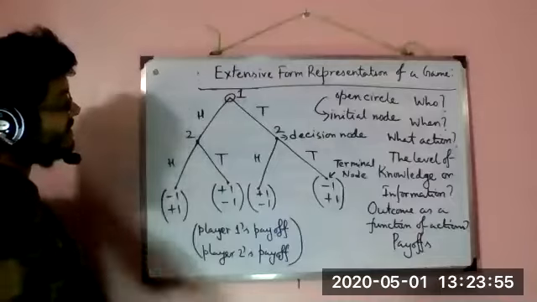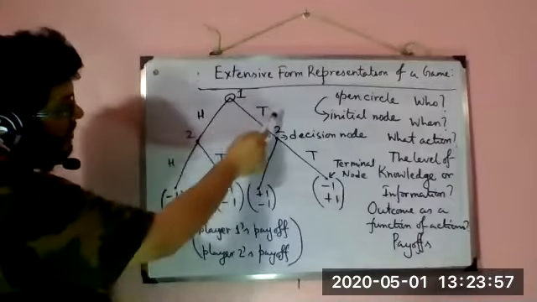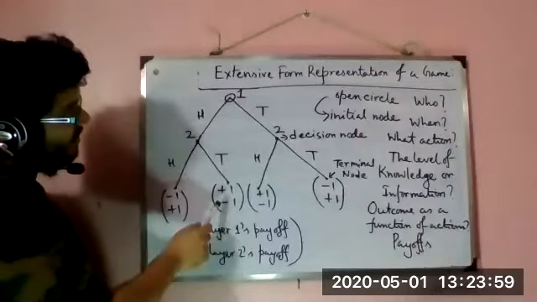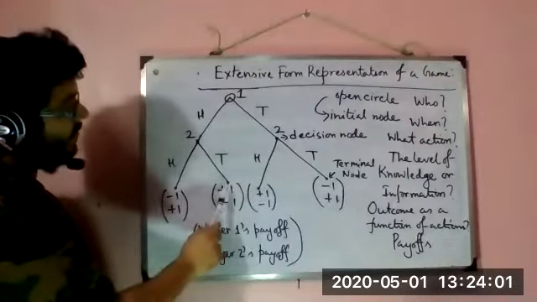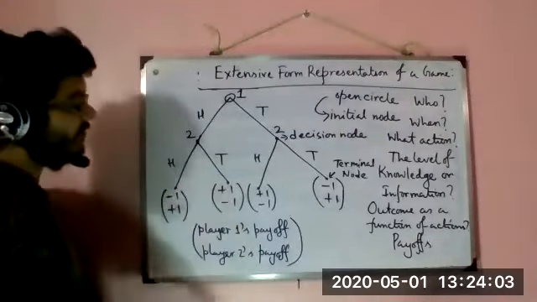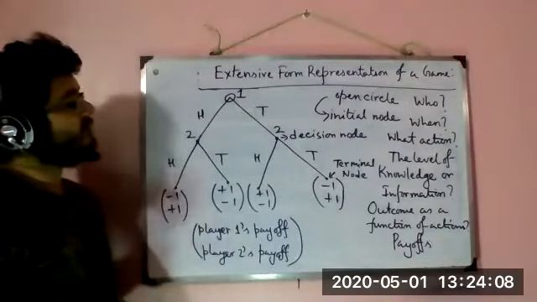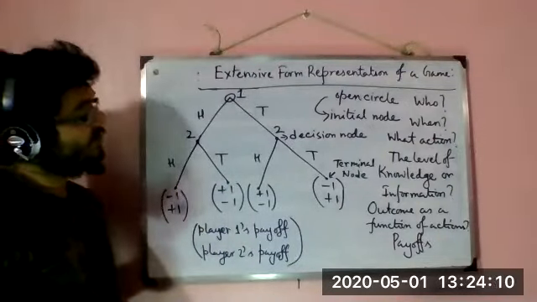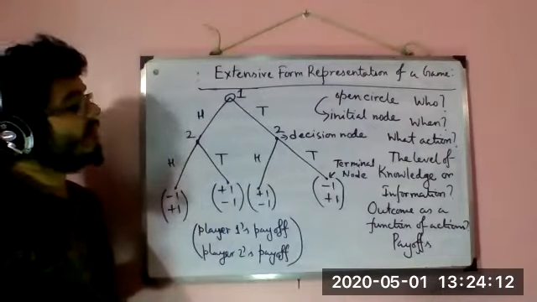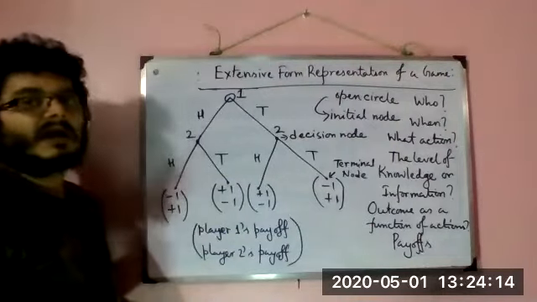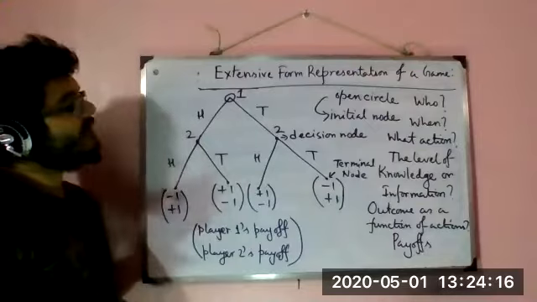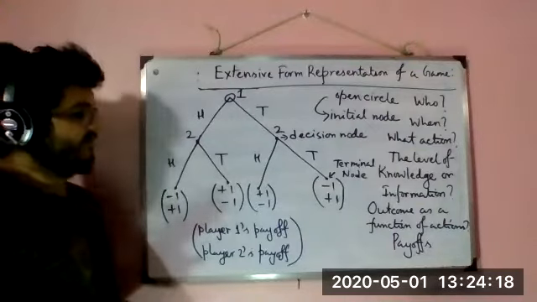And whenever there is a mismatch, head-tail or tail-head, a positive amount of money goes to player 1. So this is our sequential move version of matching pennies, and we have represented it in extensive form.